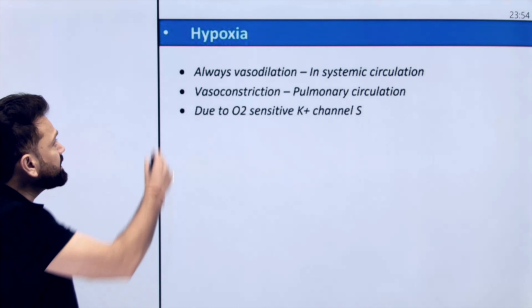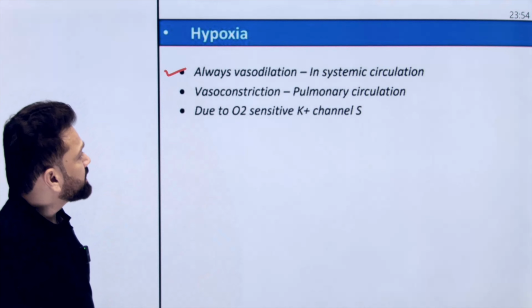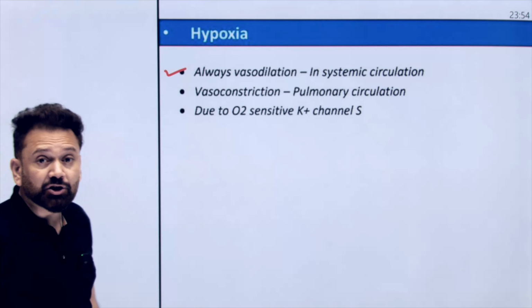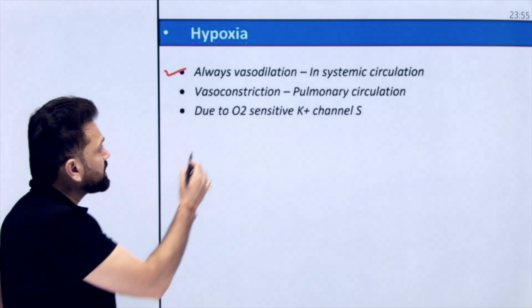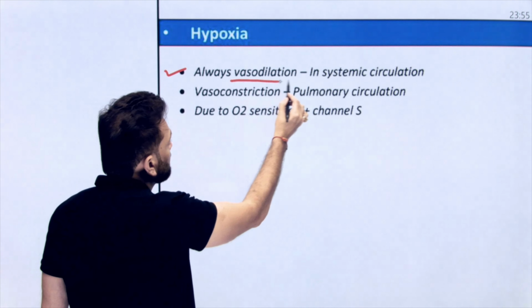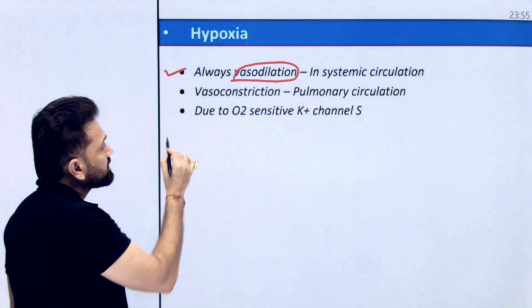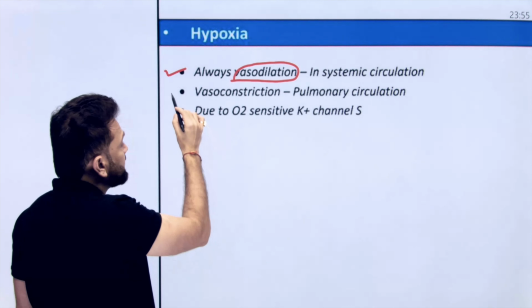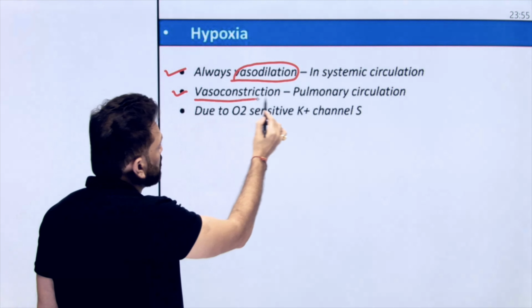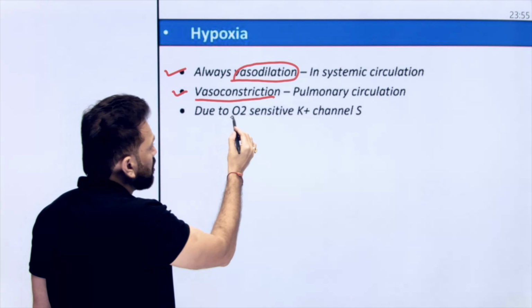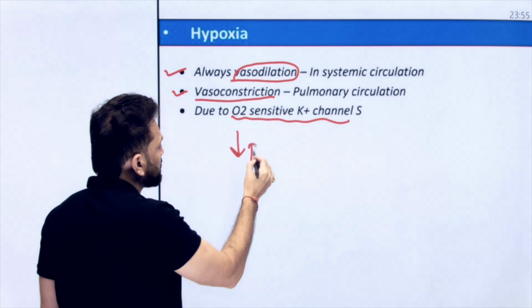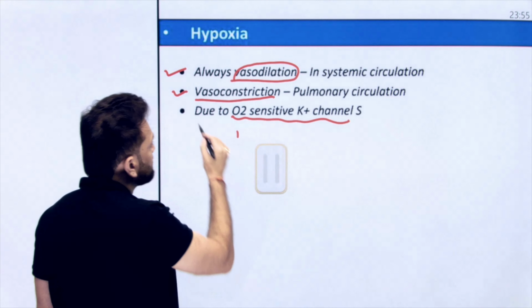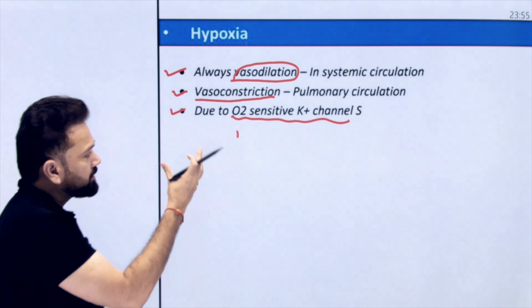So whenever there is hypoxia, there is always vasodilatation in case of systemic circulation. So in systemic circulation, most of the time we have vasodilatation, but in pulmonary circulation, it is the exception. There is vasoconstriction. Why? Because they have oxygen sensitive potassium channels. So when there is hypoxia, these will cause closing of the channels, leading to vasoconstriction of the pulmonary circulation.